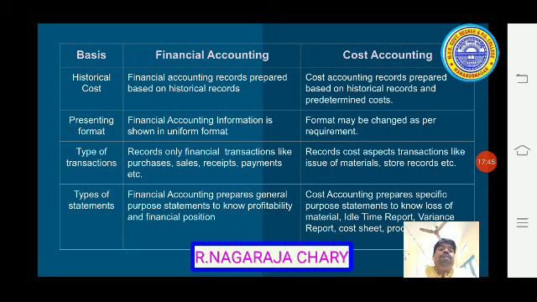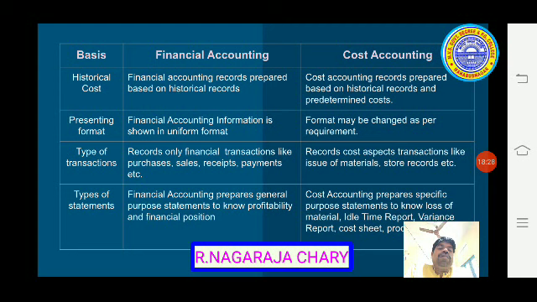So next you see historical data. Financial accounting records only historical data. Whatever expenditure is done, that is to be recorded in the books of accounts in financial accounting. Whereas cost accounting records are prepared based on historical records and predetermined cost. In financial accounting, whatever is done in the past is recorded. But in cost accounting, whatever is done in the past is recorded, as well as future expectations, that is predetermined cost, estimations, which we have to record.